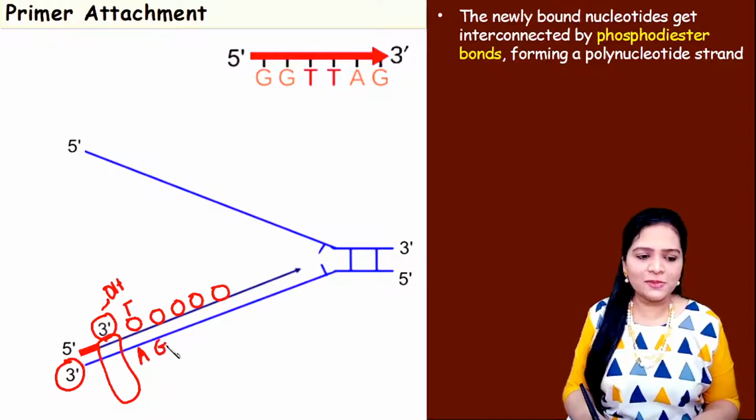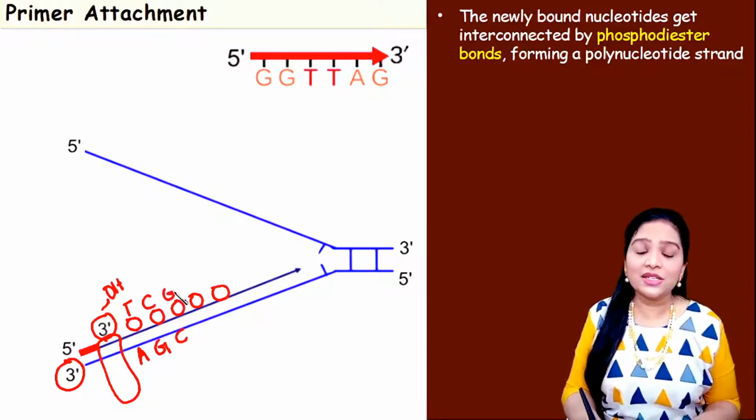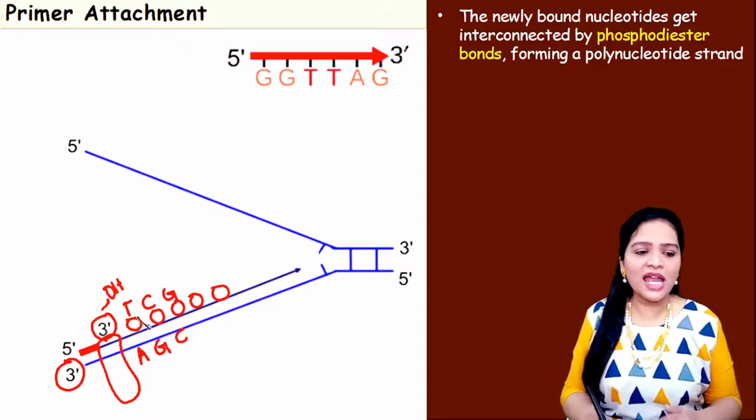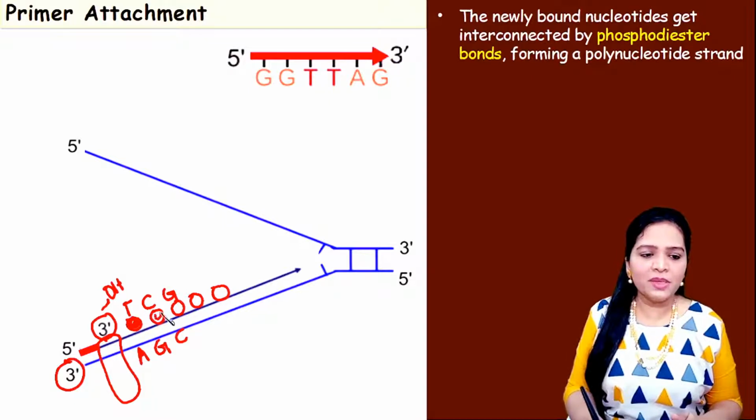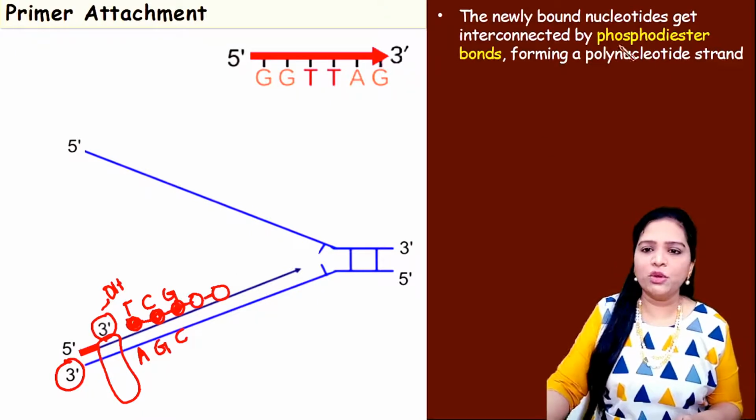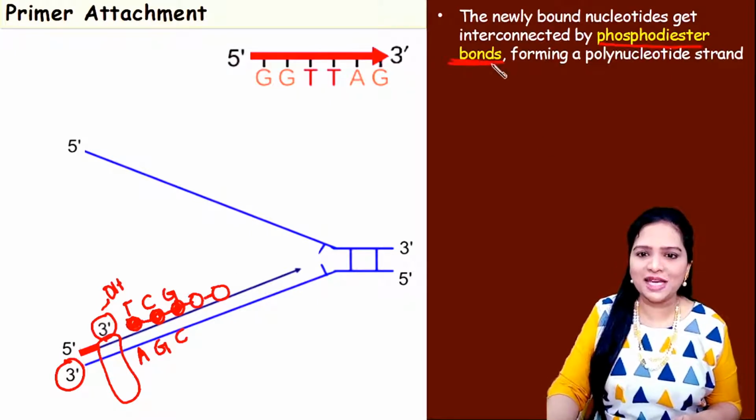If guanine is present, it will add cytosine. If cytosine is present, it will add guanine. Like that, this enzyme runs in 5' to 3' direction and keeps on adding one nucleotide behind another. These two nucleotides will be joined by a bond called the phosphodiester bond.